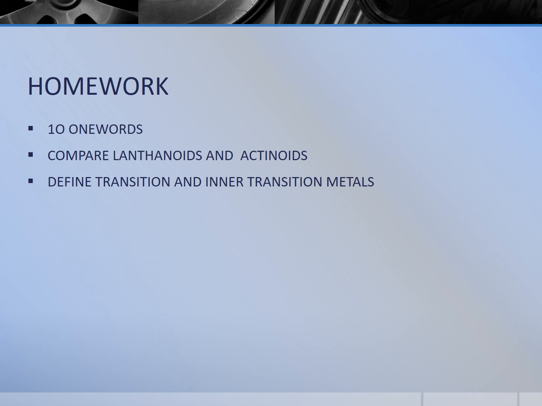I have taught you only a brief about the inner transition elements, so write it only as a 2-mark question. But the transition elements you have to write as a 5-mark question. You have to write oxidation state and all those things for transition elements. And study the lanthanoids and actinoids, it is in your book. It is a very important question, and write ten one-word answers as homework. Children, that's all about today's class. Don't waste a single moment, study well.